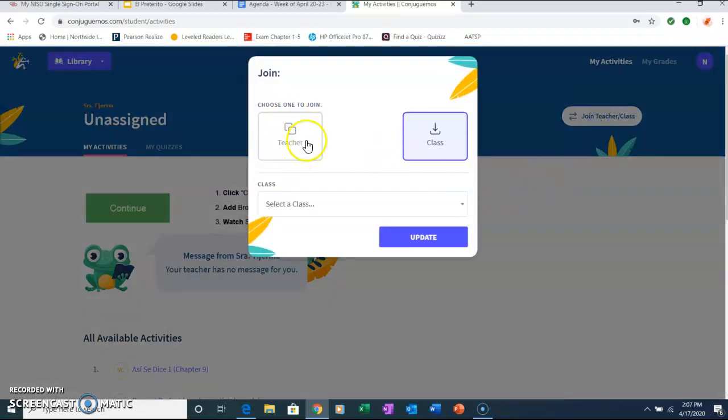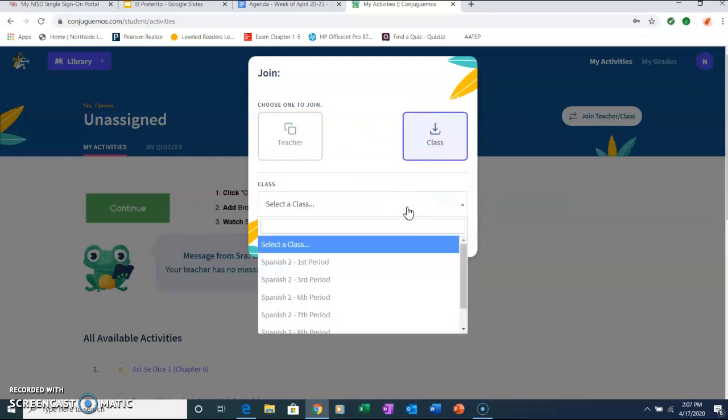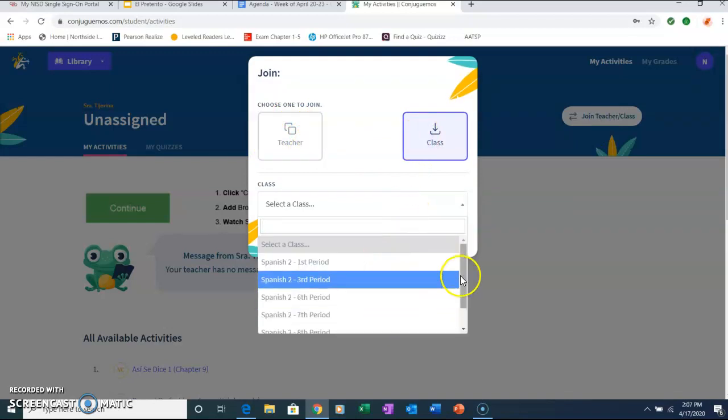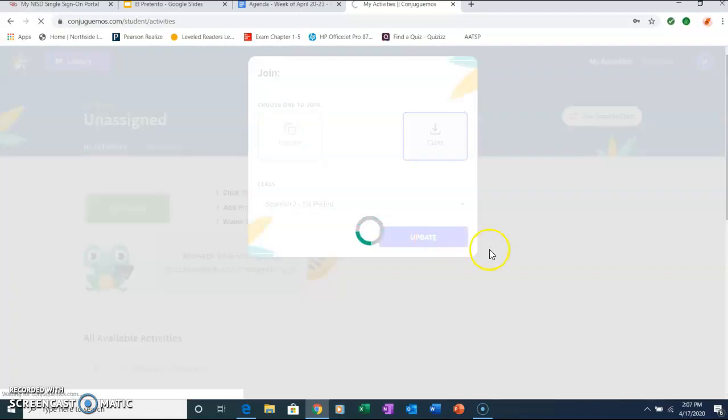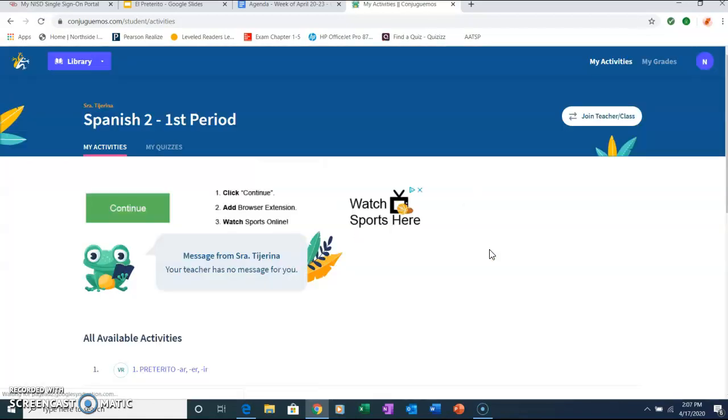Now, you already joined me as a teacher. You have to join the class. And you click on the drop-down arrow, and you're going to choose which class period you are in. So for now, I'm going to choose the first period because that's the first one. And I'm going to click on Update. Now I can see the first activity is the one that I'm assigning this week. It's on the agenda. It says Preterito ar ir.